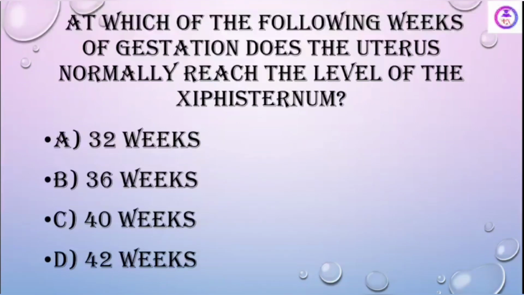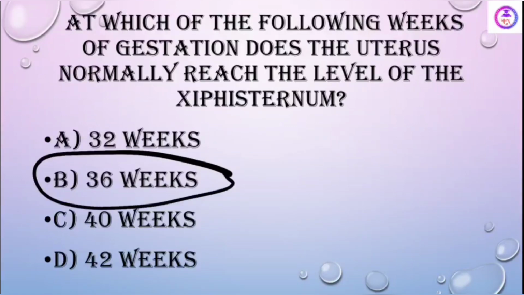At which of the following weeks of gestation does the uterus normally reach the level of the xiphisternum? See, here the answer is 36 weeks.